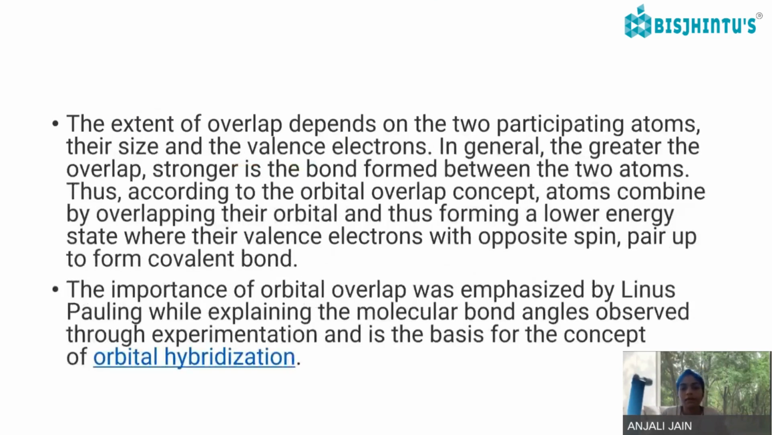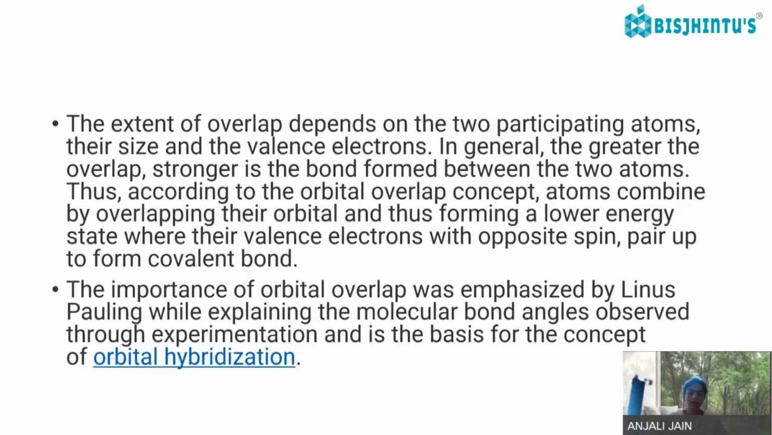So the extent of overlap depends on the two participating atoms, their size, and the valence electrons. How much they are overlapping depends on their size and the valence electrons. In general, the greater the overlap, the stronger is the bond formed between two atoms. Thus, according to the orbital overlap concept, atoms combine by overlapping their orbitals and thus forming a low energy state.